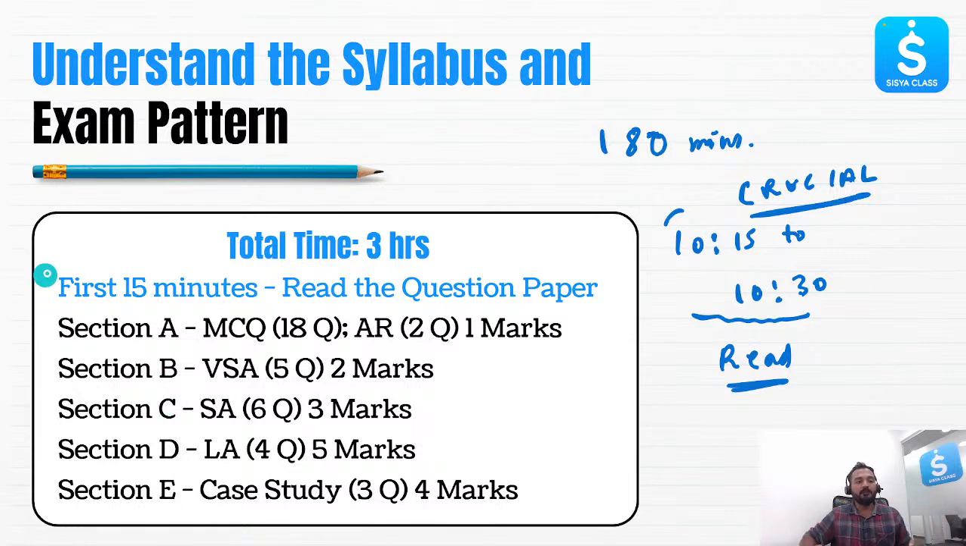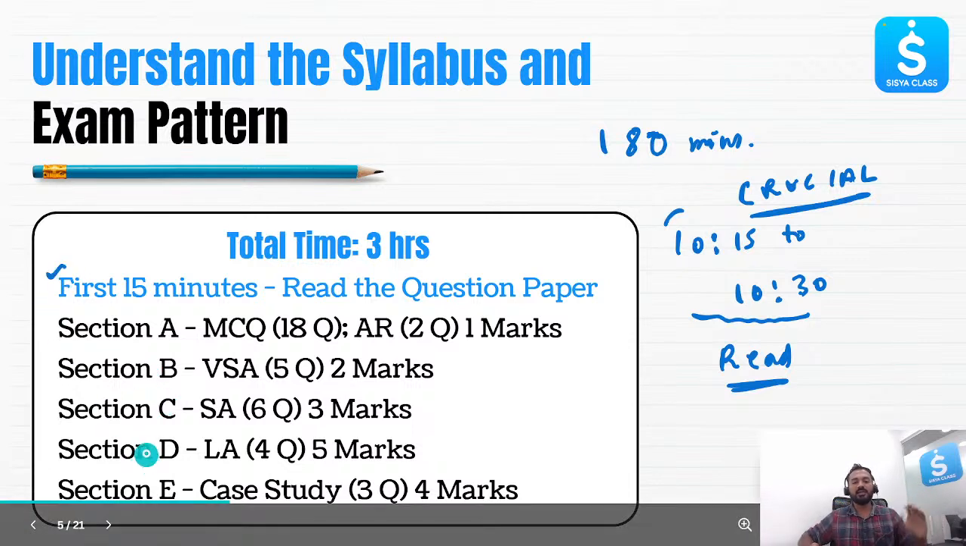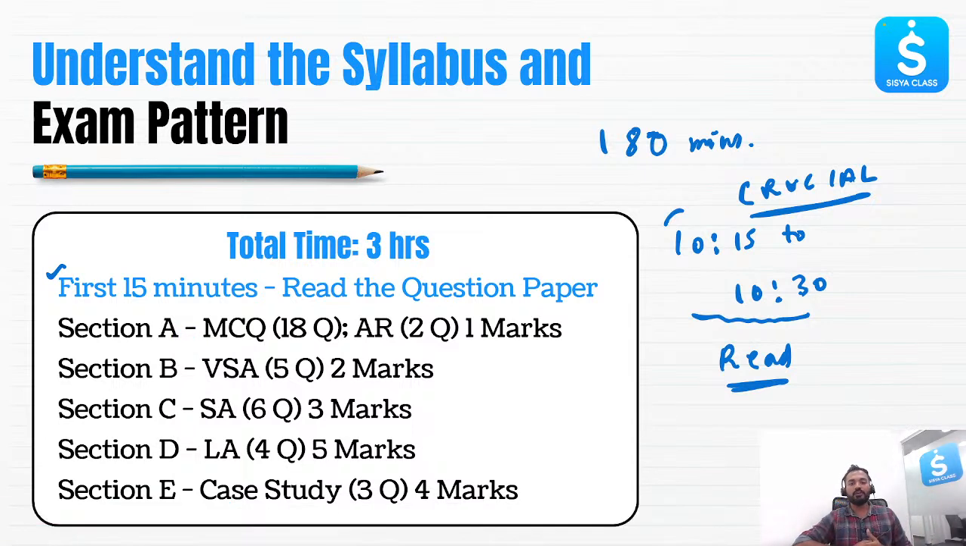Now section A, section B, Section C, Section D, Section E. Let me tell you what is there in these sections. Section A, there are 20 questions, 1 mark each question. Section B, 5 questions, 2 marks each. Section C, 6 questions, 3 marks. Section D, 4 questions, 5 marks. Section E, 3 questions, 4 marks.